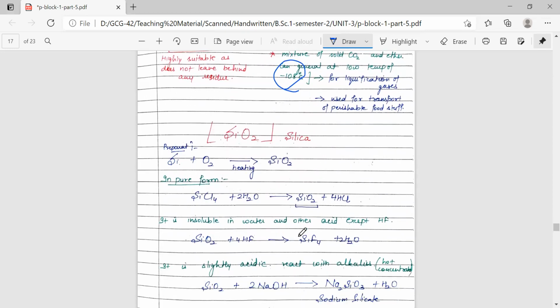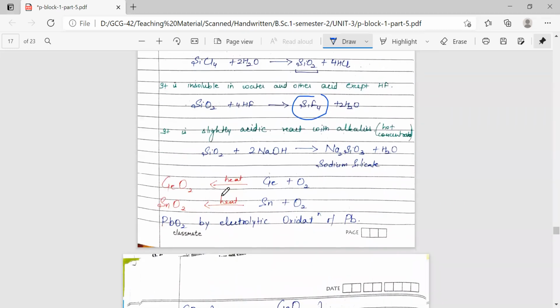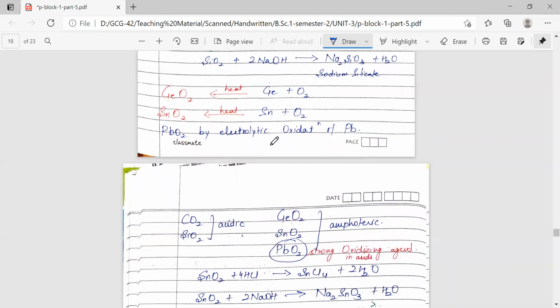Now coming to the second member, silicon, whose dioxide is called silicon dioxide. This can be obtained by the hydrolysis of the corresponding tetrachloride. It is insoluble in water and other acids except for HF, with which it gives the formation of the corresponding tetrafluoride. So it is slightly acidic. It will react with alkalis to give sodium silicate. These are the preparations of dioxides of germanium and tin. These can be directly prepared by treating the pure group 14 element with oxygen. Also, PbO2 can be obtained by electrolytic oxidation of lead.